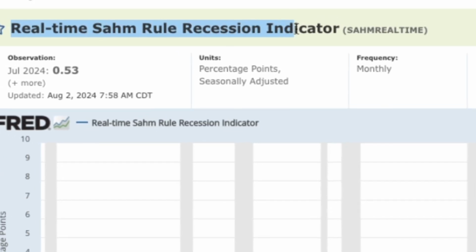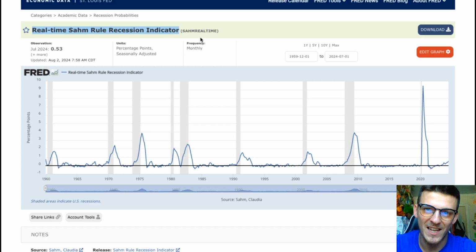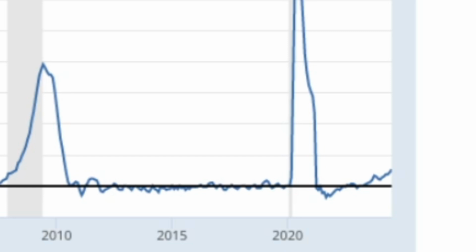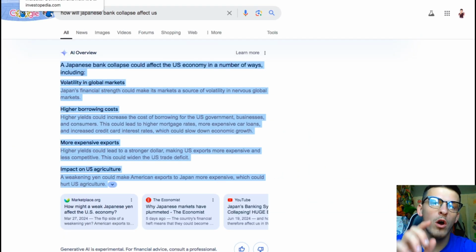The real-time SOM rule recession indicator is indicating that the U.S. is about to go into recession and actually has entered a recession. Alongside this, it has a 100% accuracy rate. It has never been wrong.